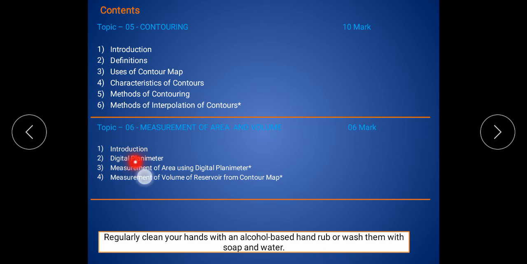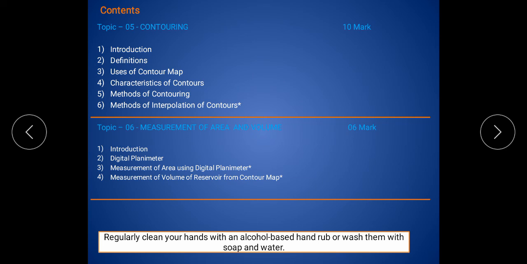In the second content, we discuss the parts of the digital planimeter, its uses, and how it works. Then the third content is the measurement of area using a digital planimeter, and how it works we discuss in the third content.